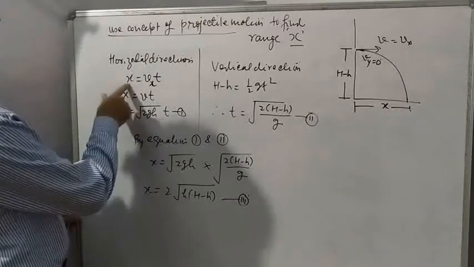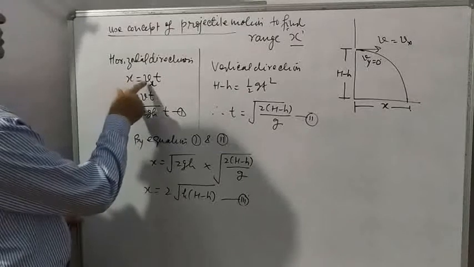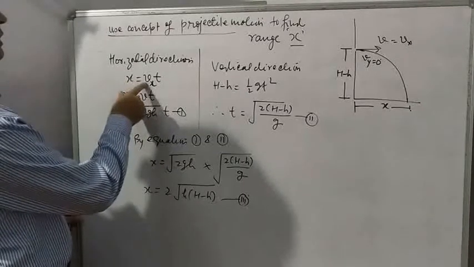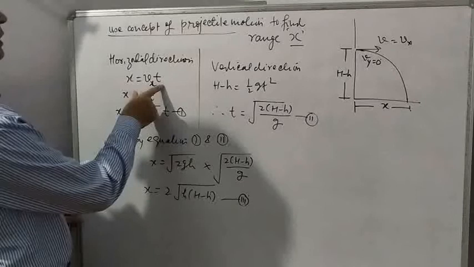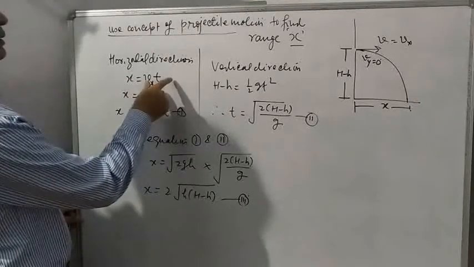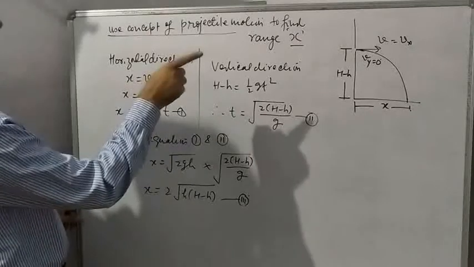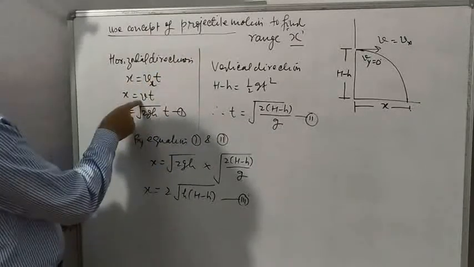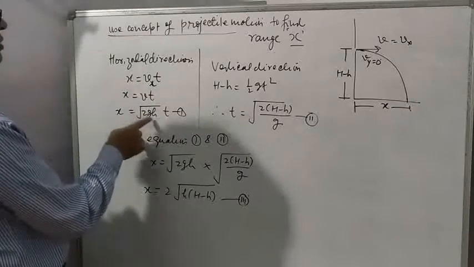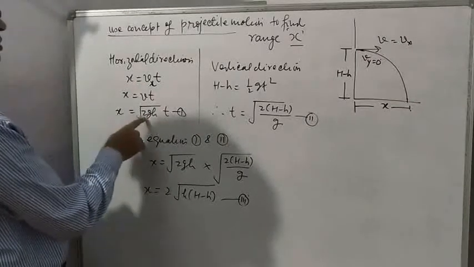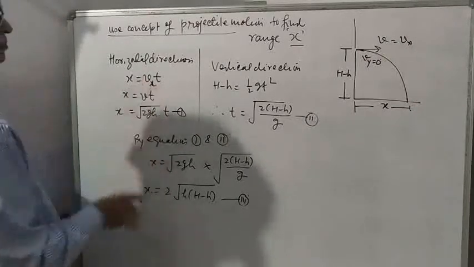So horizontal displacement is equal to horizontal velocity into time, term containing acceleration is 0. Vx is equal to v. V is already calculated, under root 2 g h. So x is equal to under root 2 g h into t.